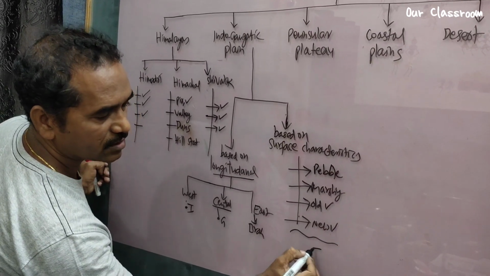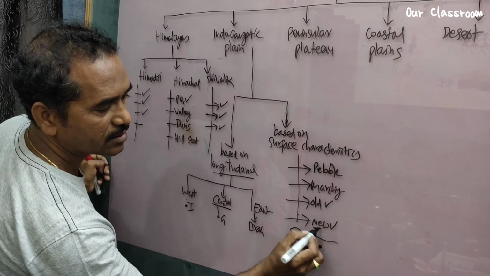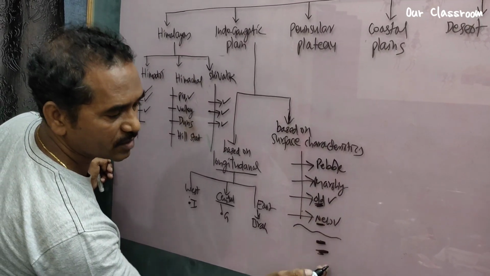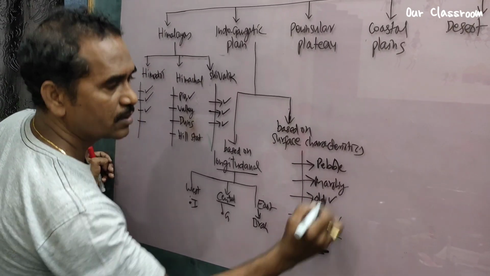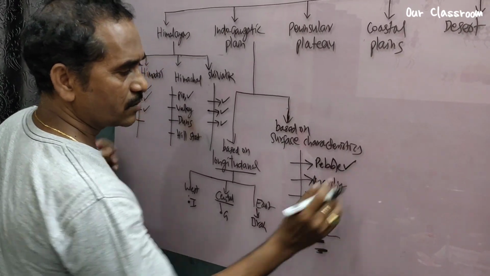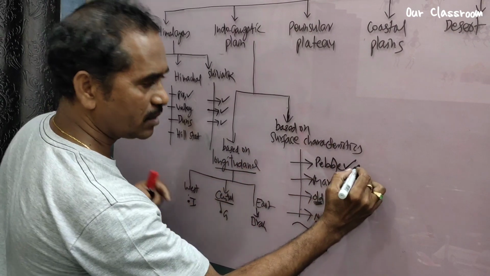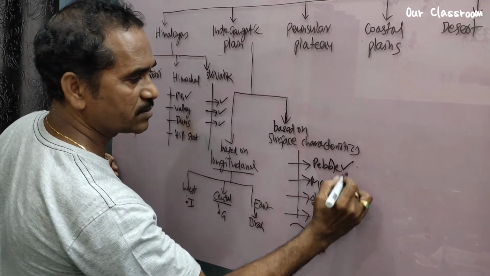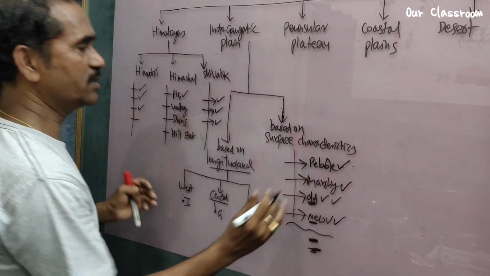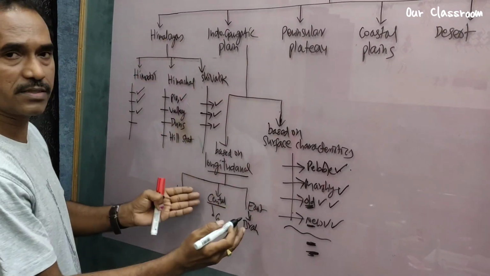This side also we see new alluvial like this, then old alluvial like this. There are no mountains in this area in India. So now name them: Bhabar, Terai, Bangar, and Khadar. So this is about the Indo-Gangetic Plains completed.